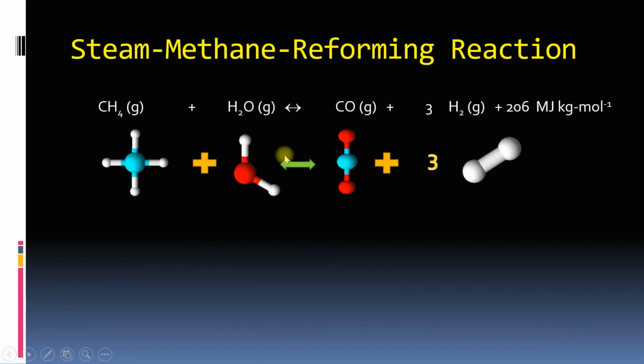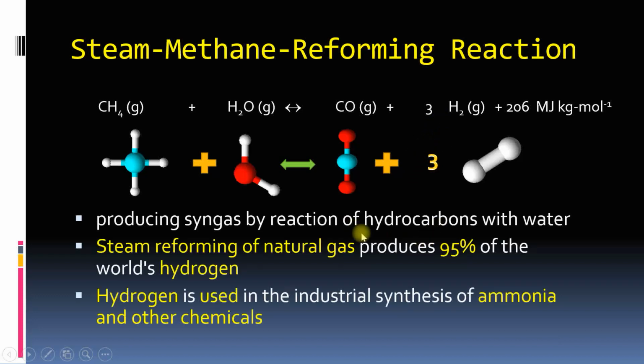This reaction is used for the production of hydrogen nowadays. 95% of the world's hydrogen is produced by this reaction from natural gas. The hydrogen produced from this reaction is used in the production of ammonia and other chemicals.